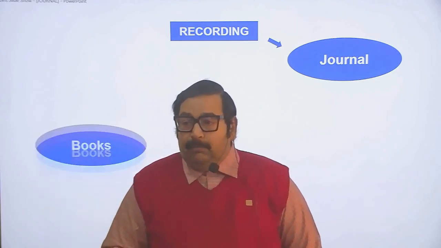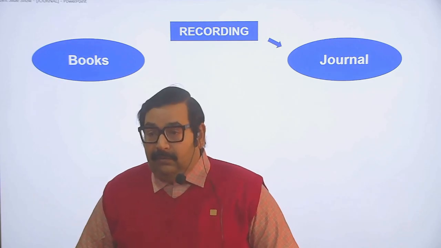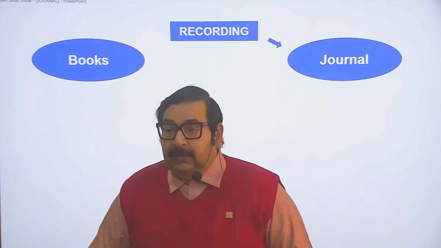This is the class of journal entries and types of accounting. Journal is the first part of recording in accounting books. In recording, first, we journalize the business transaction into the accounting book. Or if the business is large, we maintain books in place of journal.